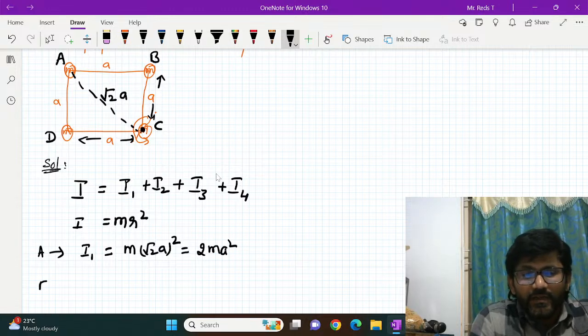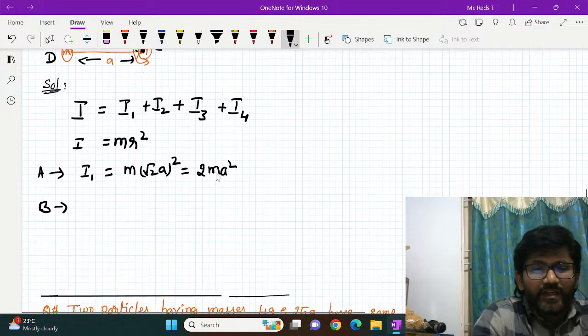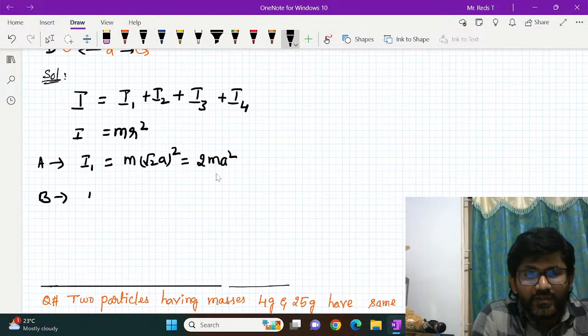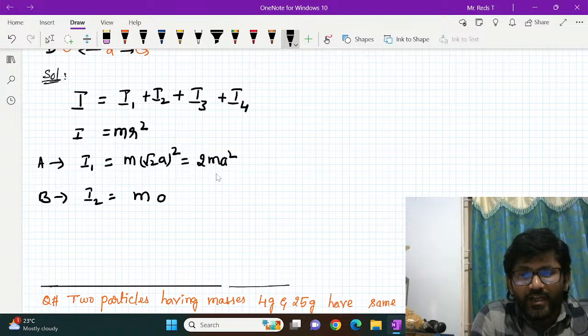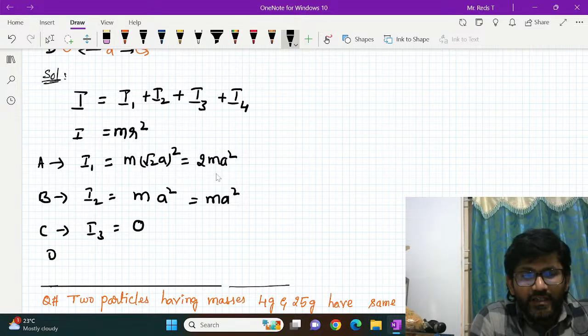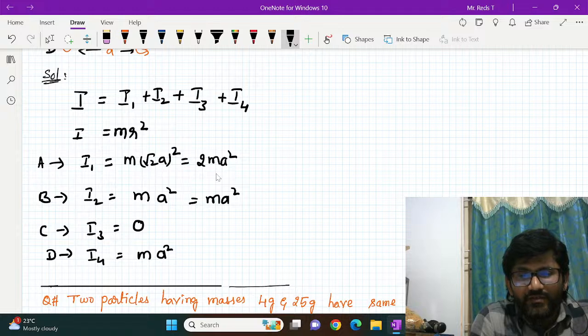Then for B, I2 is equal to m into r square. R is nothing but a, so it is equal to ma square. For the particle at C, I3 is m into r square. R is 0, so it is 0. And for the particle at D, I4 is again m into perpendicular distance, which is a only, so ma square.